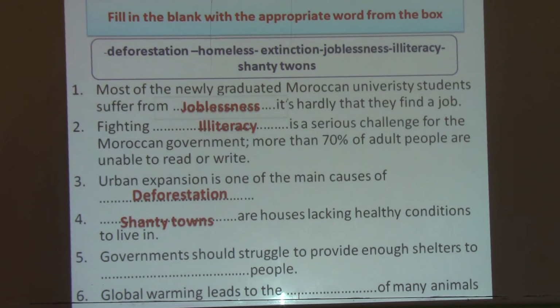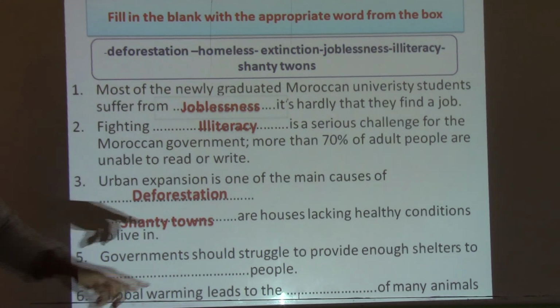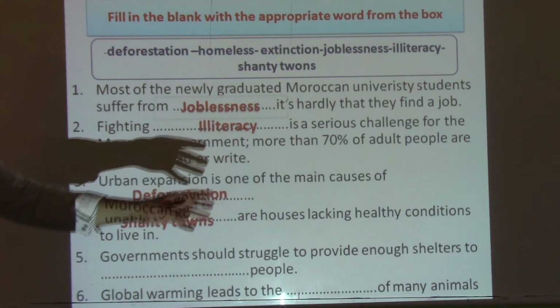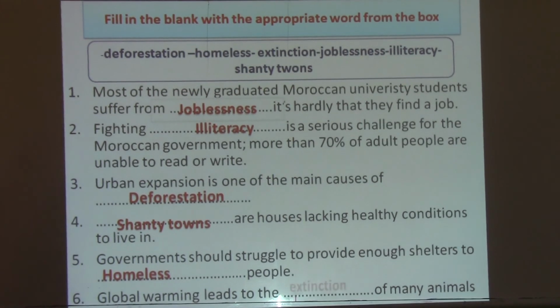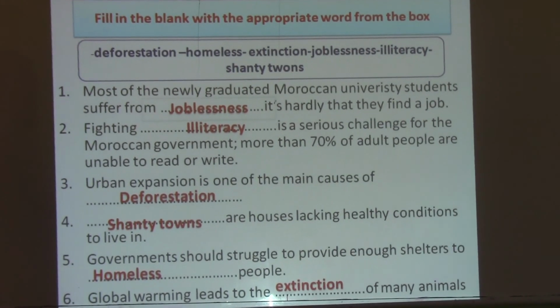The fifth one, governments should struggle to provide enough shelters to people. So we're talking about shelter. It means a house. Okay. So to homeless people. The sixth one, global warming leads to the extinction of many animals. So we're talking about extinction of many animals.